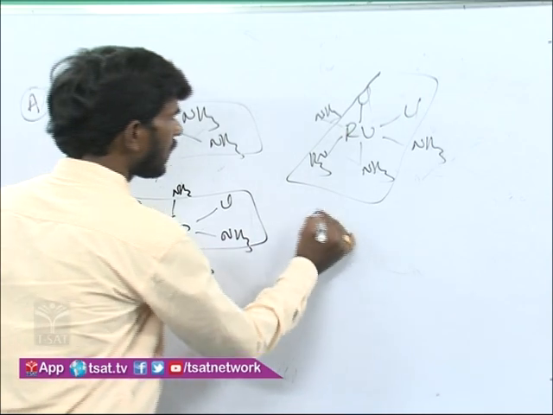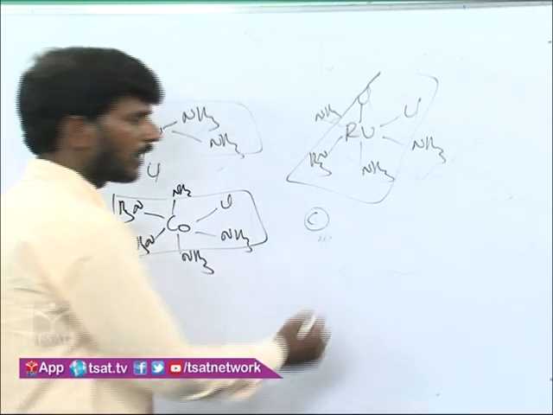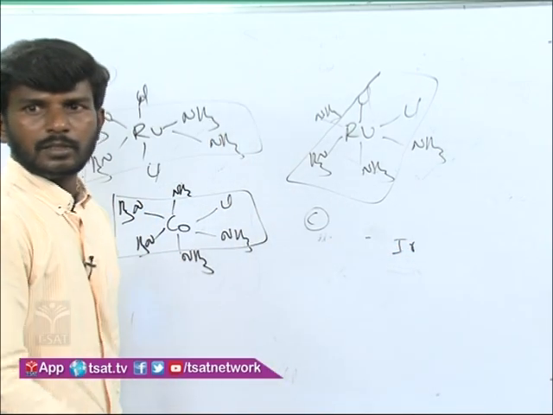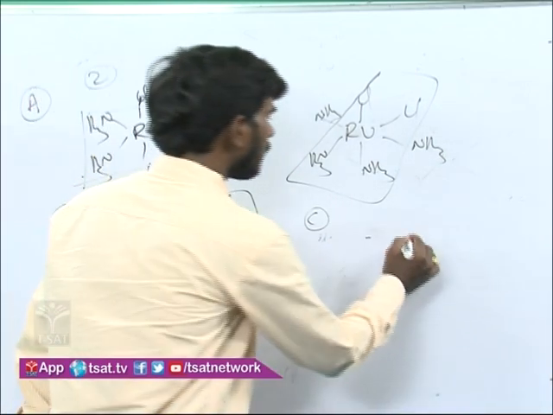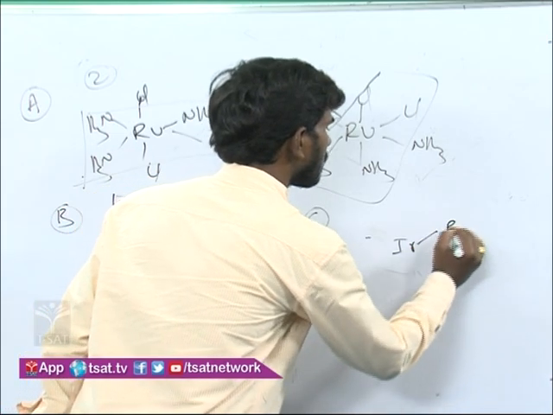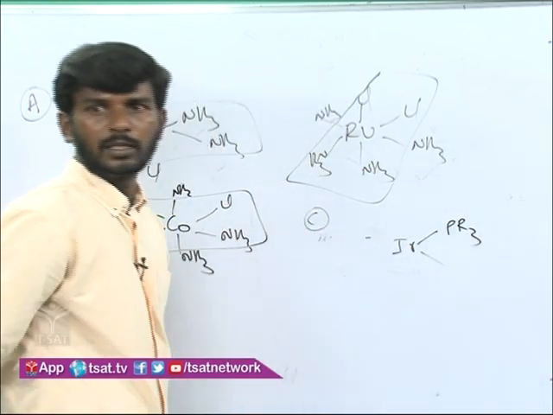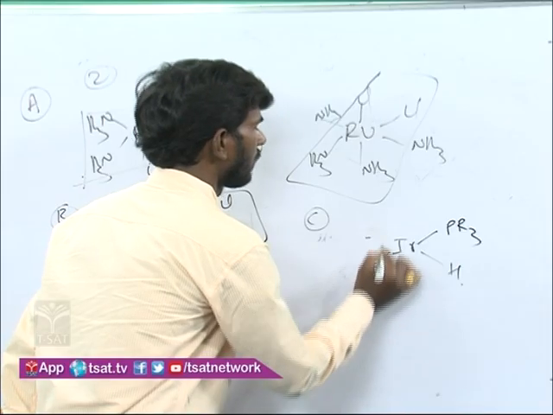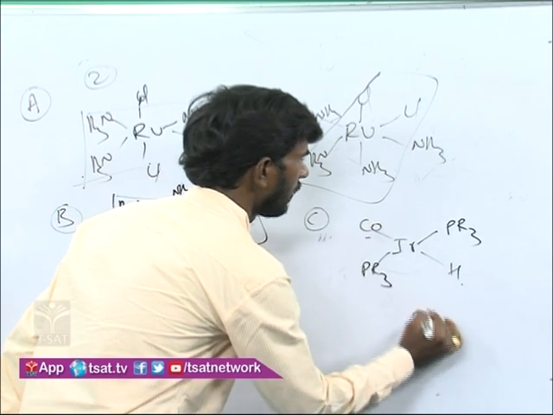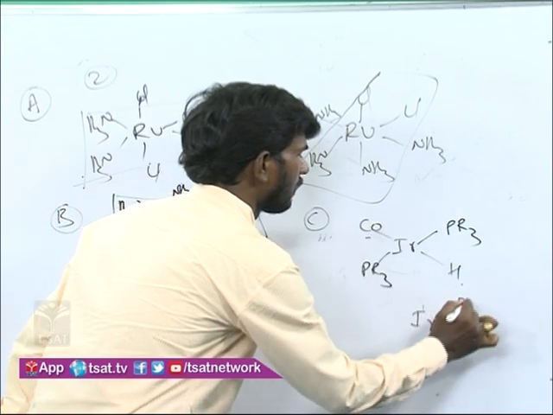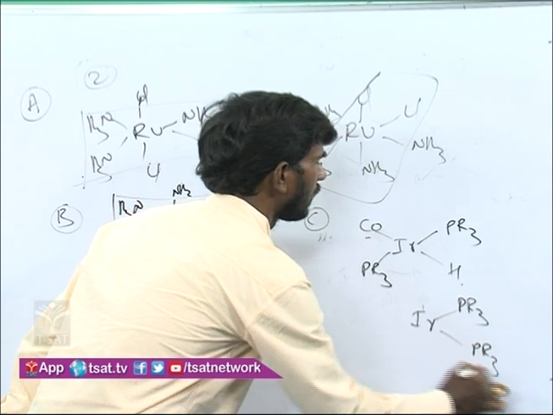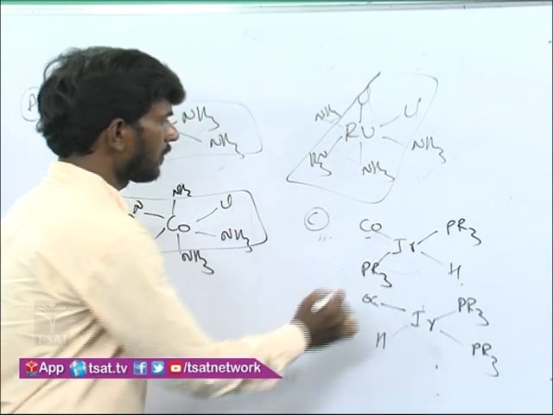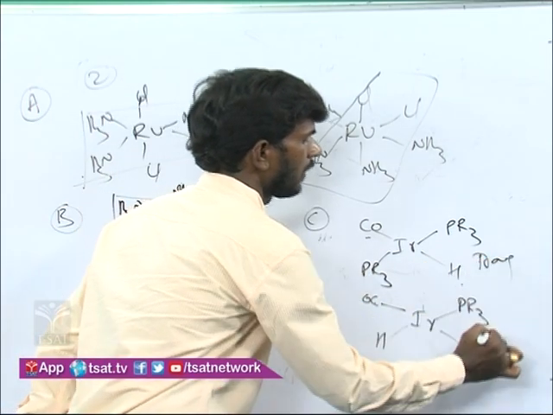Similarly, the C option, iridium, this is also a tetrahedral complex. It is not going to have 3 isomers, only 2 isomers we can write here, H, PPh3, CO and iridium, this, PPh3, H, CO. So this is trans and this is cis.